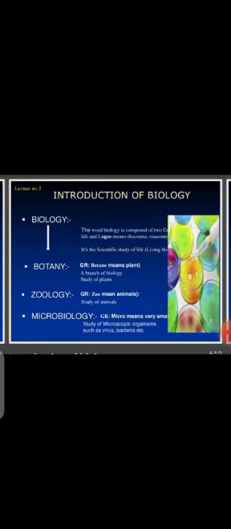On the other hand, the branches of biology are many. Biology has many branches, for example morphology, physiology, and other things. So first of all, we talk about botany. Botany is the study of plants. Zoology is the study of animals. So it is called zoology.